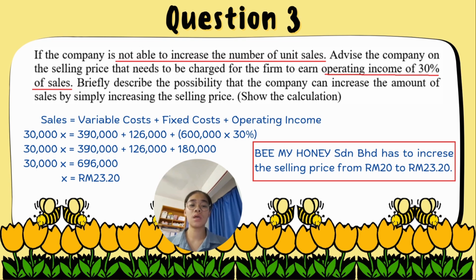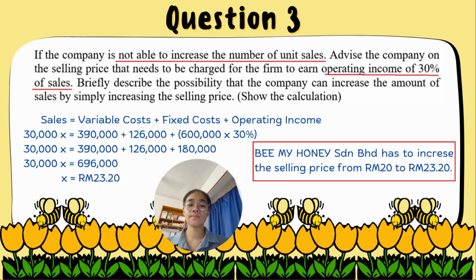So I use the formula which is: sales equals variable cost plus fixed cost plus operating income. So we get 30,000 unit sales times X, which is the selling price, equals 390,000 variable cost plus 126,000 fixed cost plus 600,000 times 30%, which is operating income. So we get 30,000 X equals 390,000 plus 126,000 plus 180,000.